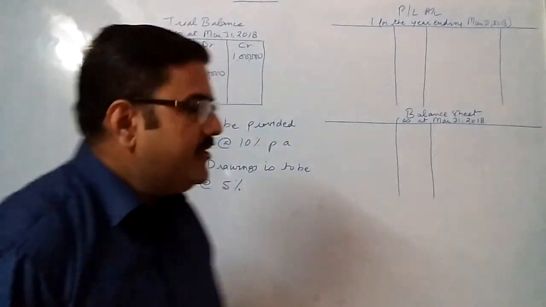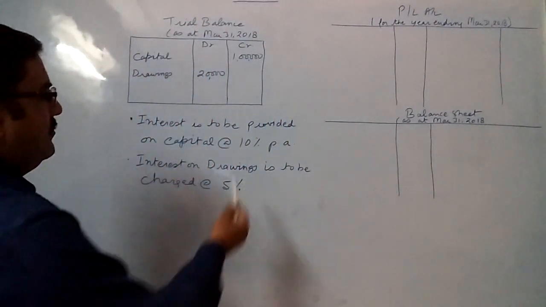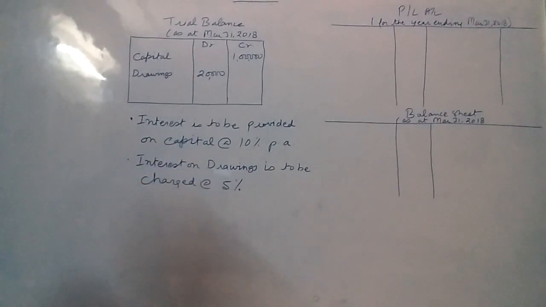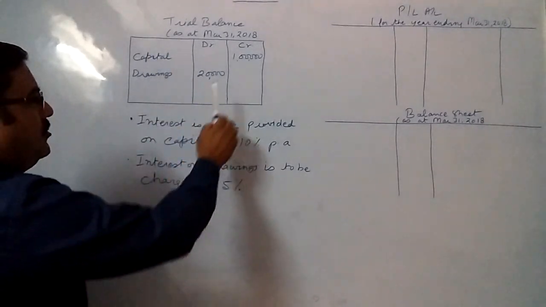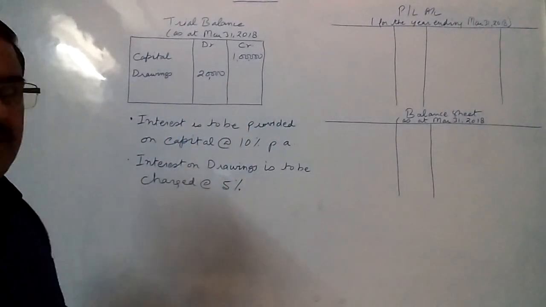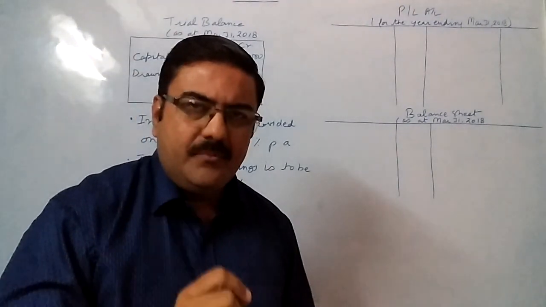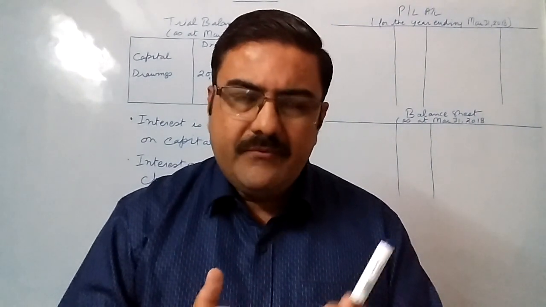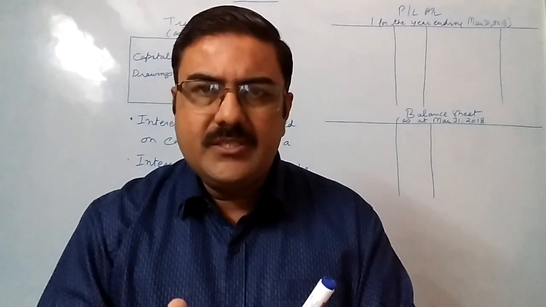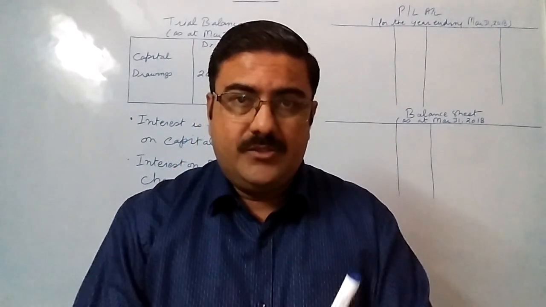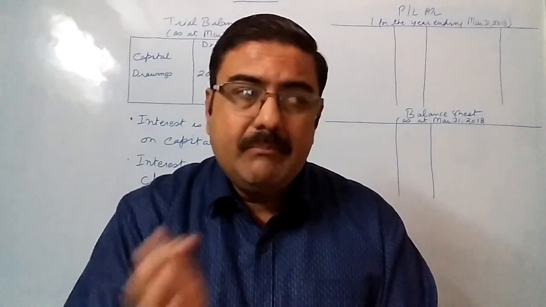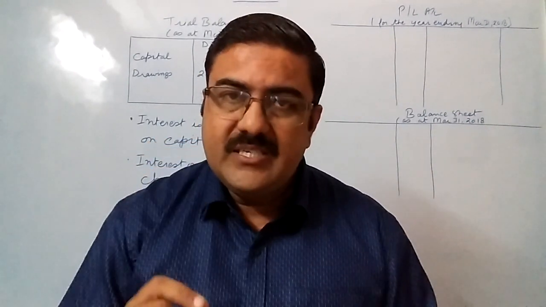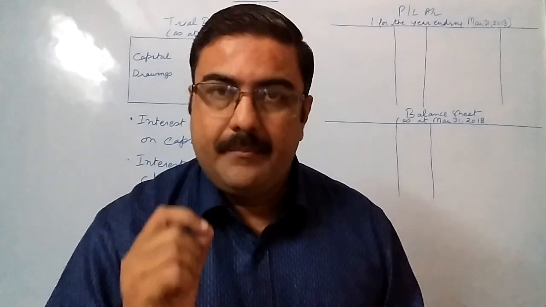Now guys, here is an extract of a trial balance with two adjustments. In this trial balance, we have one element called capital, which is rupees 1 lakh. My question, is capital for the business an asset or a liability? Because this is the money which was contributed by the owner into the business, the business is always responsible to pay that money back to the owner whenever he demands. Therefore, for the business, capital is a liability.